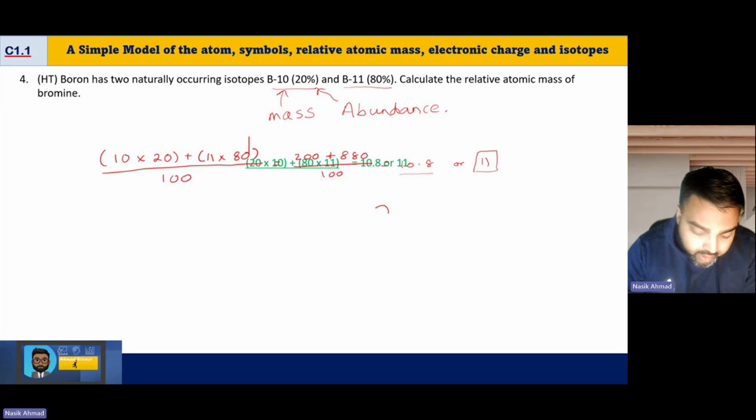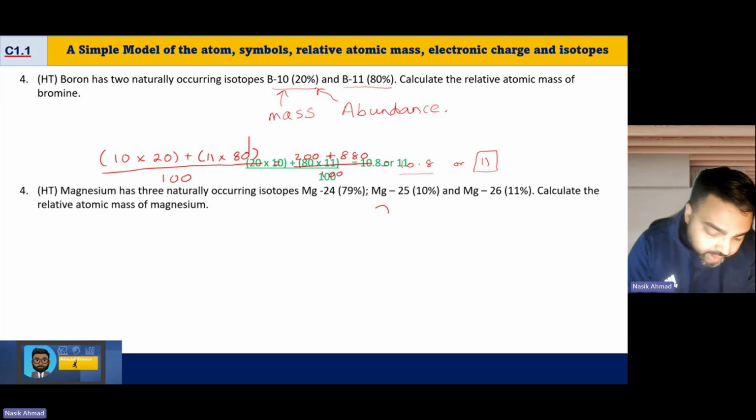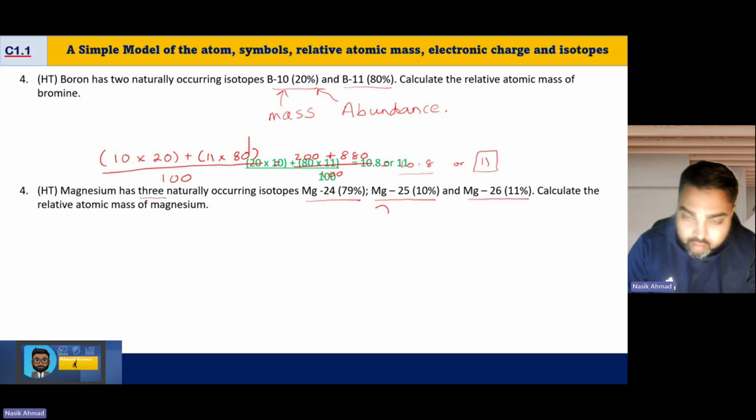The next question is: magnesium has 3 naturally occurring isotopes, Mg24 at 79%, Mg25 at 10% and Mg26 at 11%. Okay, so we've got 3 isotopes this time, but all we have to do is the exact same thing.